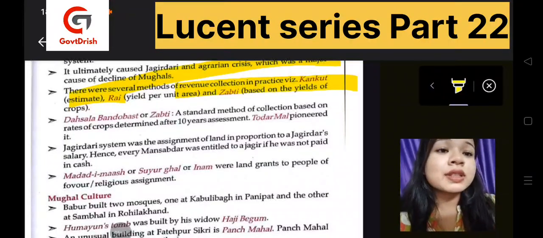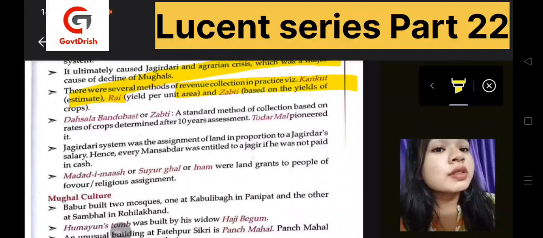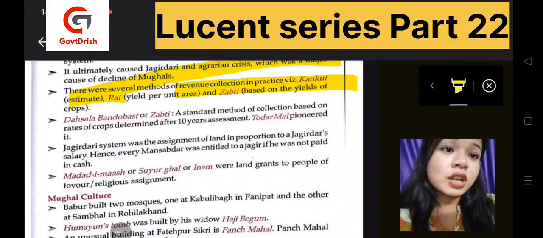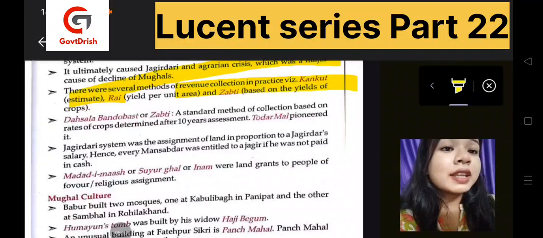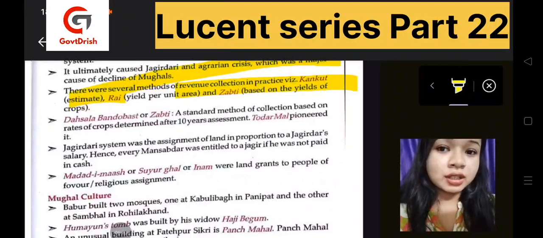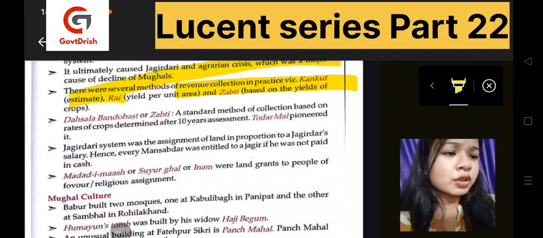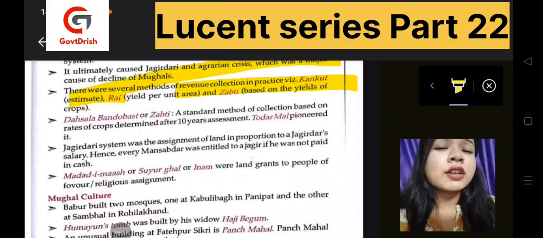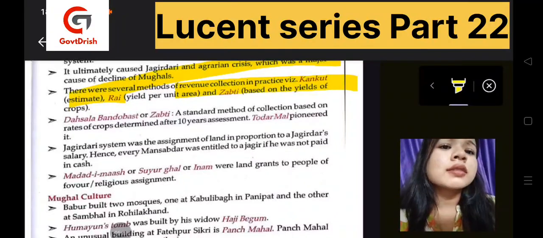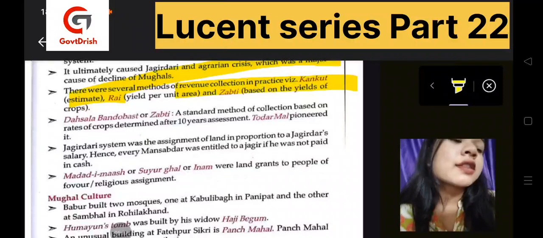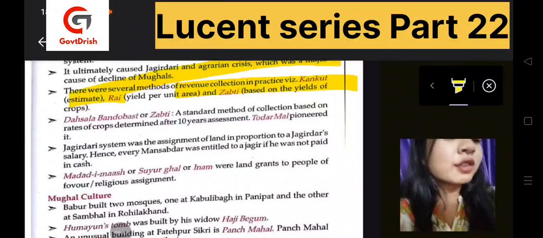Now, Dahsala Bandobast or Zabti. What is this? It was a standard method of collection based on rates of crops determined after 10 years of assessment. So Todar Mal pioneered it. So it was collected like after 10 years, through 10 years they used to assess one land and come to a conclusion about how much crop they could expect out of it. So on that basis, the collection of the tax used to be done. And who was the pioneer of it? Todar Mal.